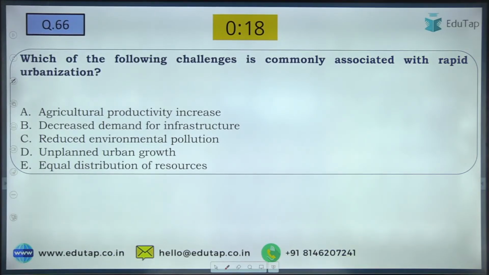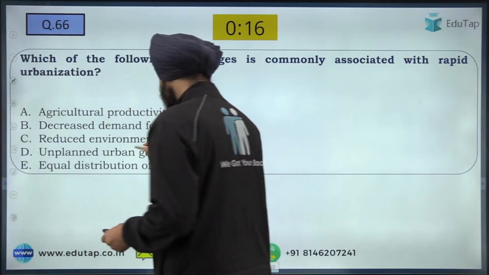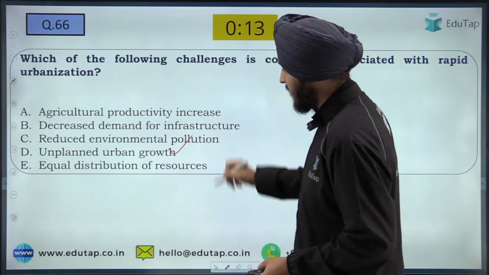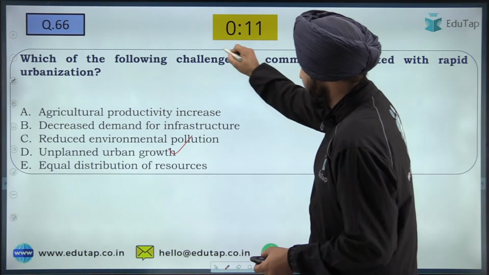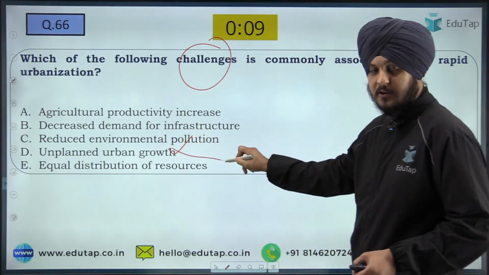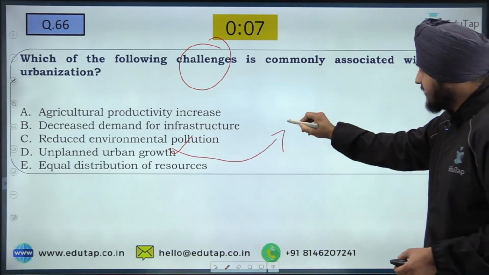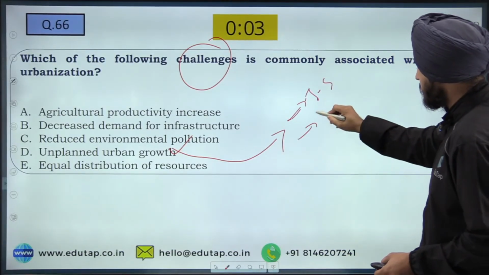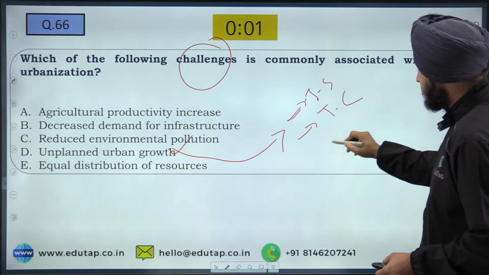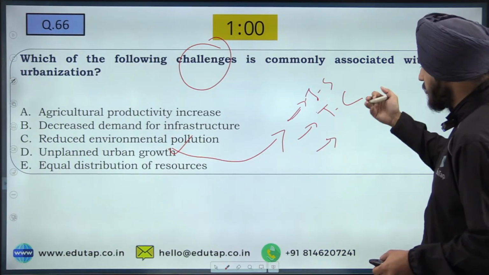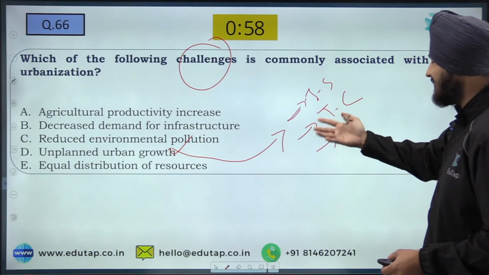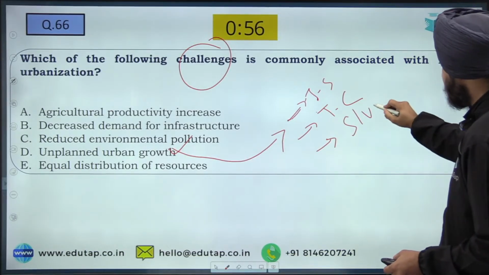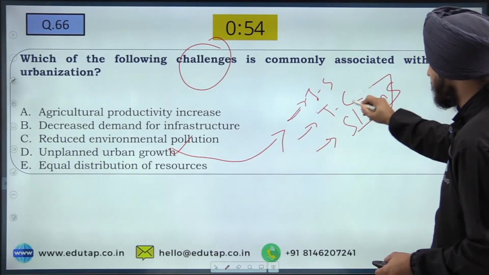Yes, as all of you are writing, D is going to be the answer to this question, which is very straightforward, the unplanned urban growth. Why is it a challenge? Because unplanned urban growth will lead to insufficient infrastructure, then problems like traffic congestion, then other challenges, for example, the slums that are prevalent in the urban area because of the lack of planning.